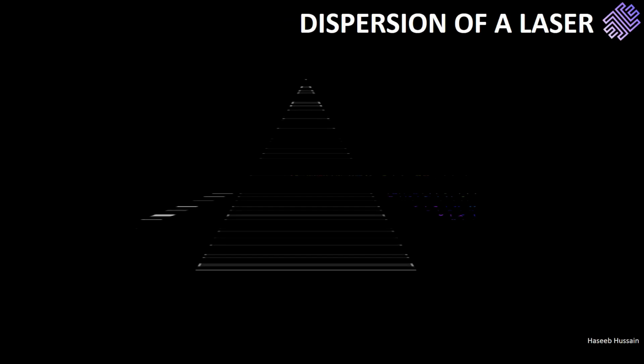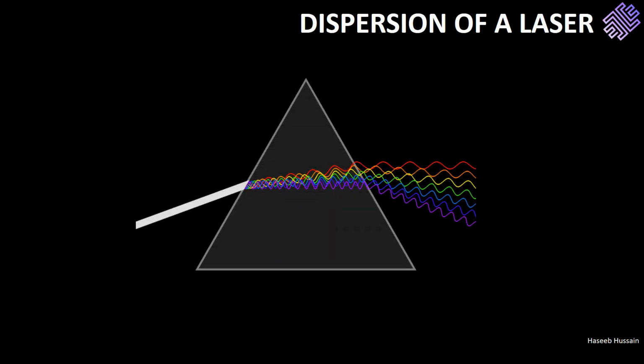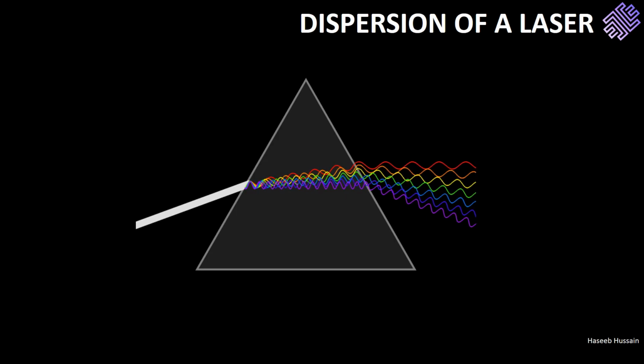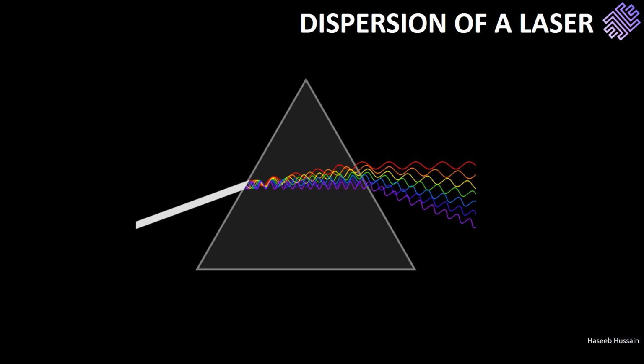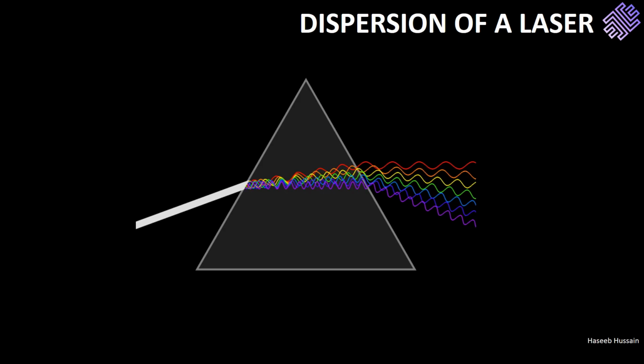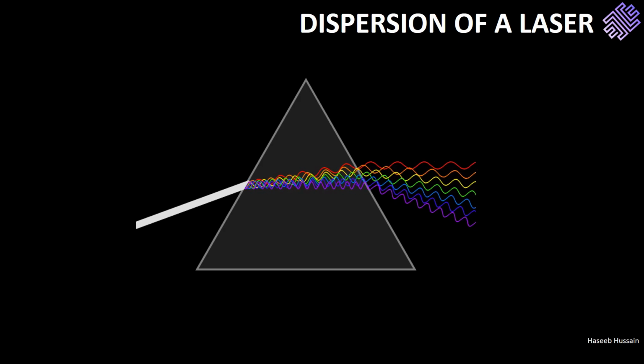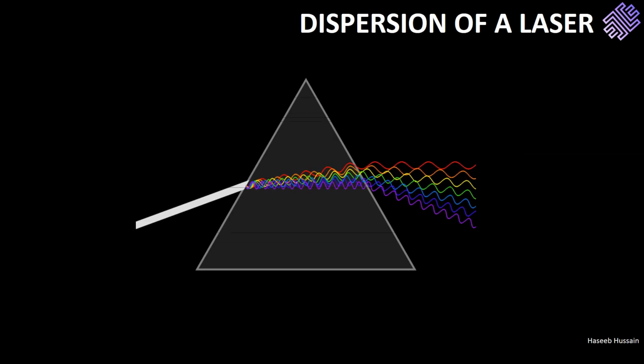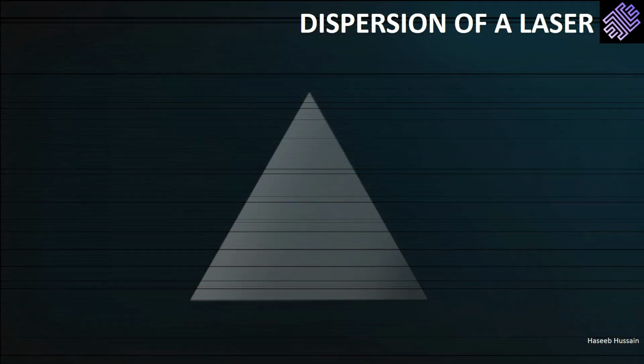We know that white light splits into a spectrum of colors when it enters a glass prism at an angle. Red color is at the top of the spectrum, while violet is at the lower end. This all occurs because white light is a mixture of different colors that get separated in the denser medium.